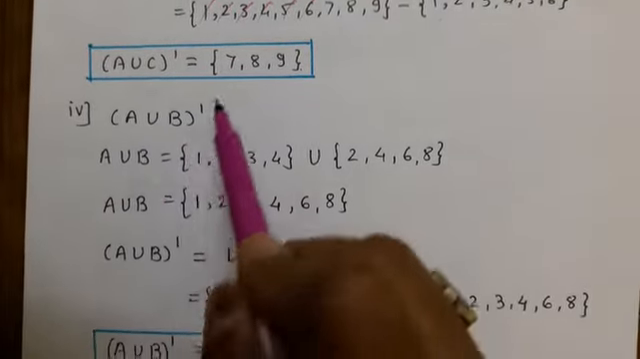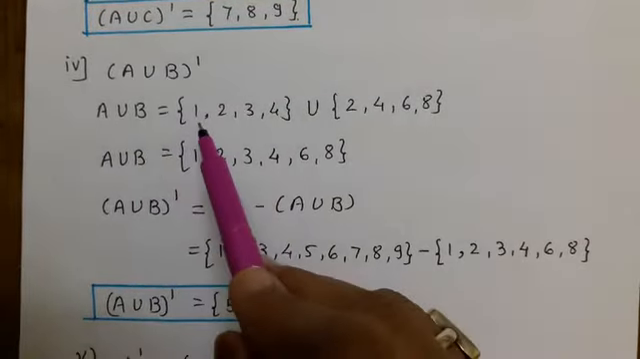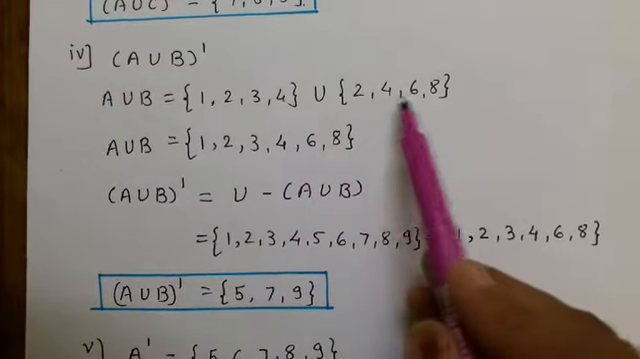Fourth is the complement of A union B. A union B, we have 1, 2, 3, 4 union 2, 4, 6.